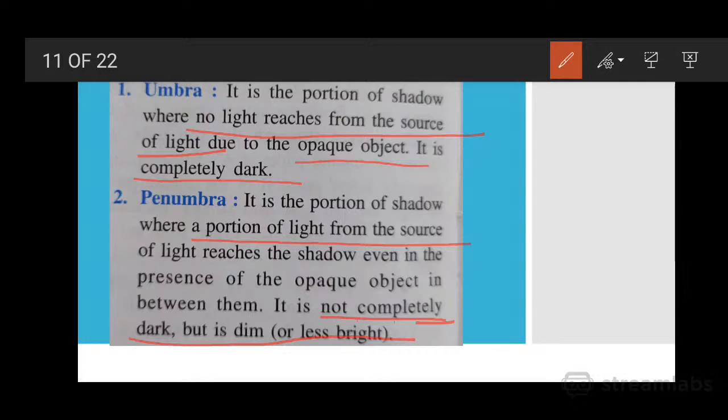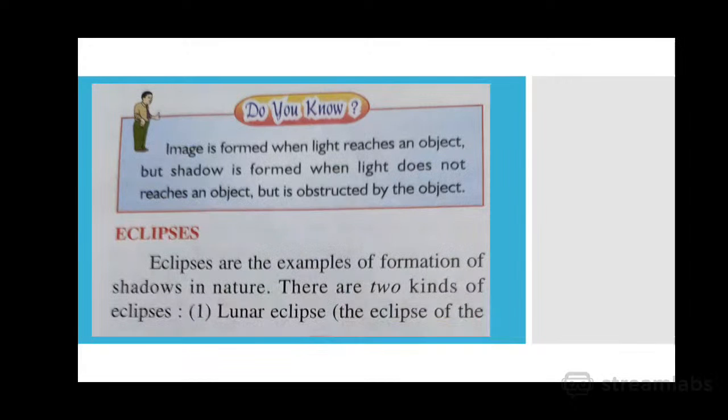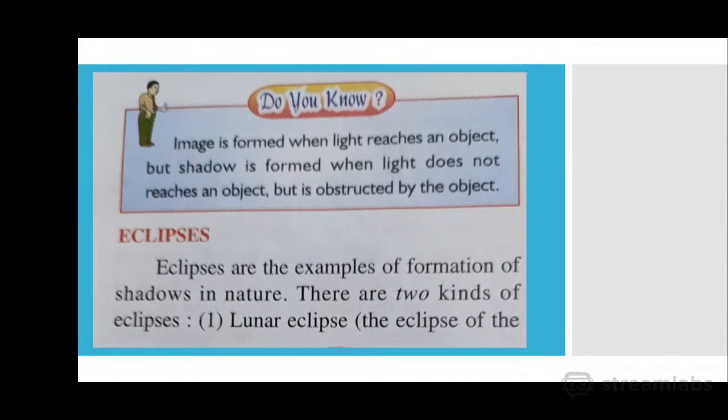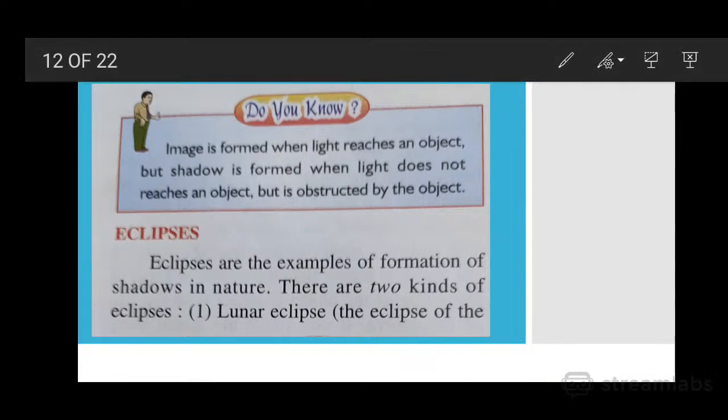Now the next is the difference between image and shadow. An image is formed when light reaches an object, but a shadow is formed when light does not reach an object, because it is obstructed by the object.